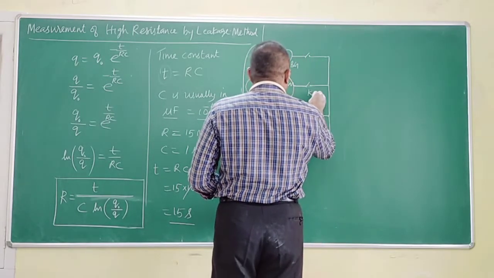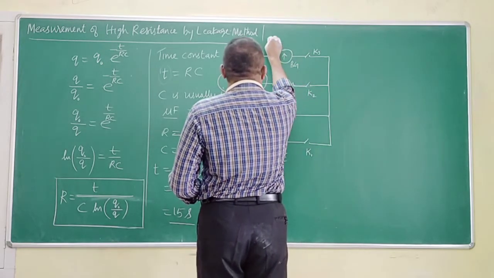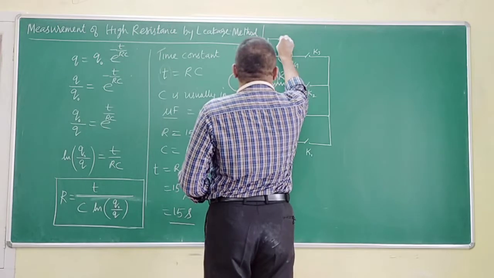Say this is K2, say this is K3. I have to also include a damping key here.